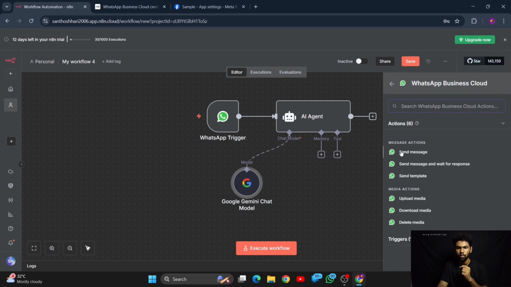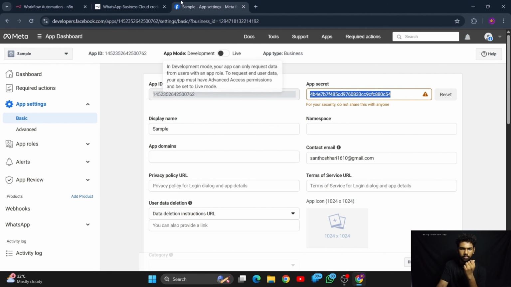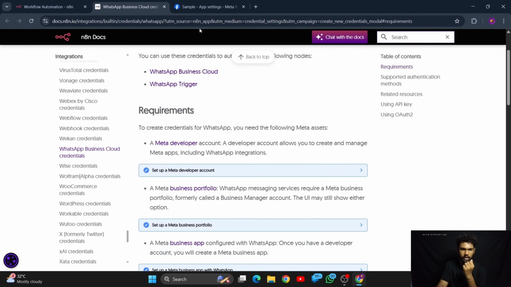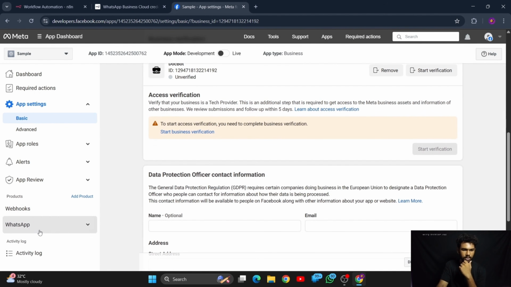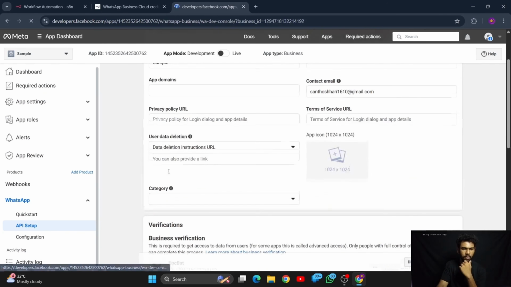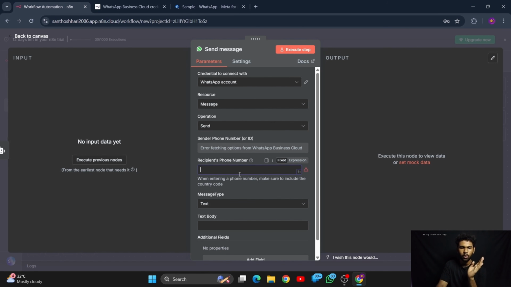So we have to do the send message option here. Press that one, and then the recipient's phone number. What is the recipient's phone number? We have actually given the recipient phone number in this WhatsApp API setup. So we are not going to worry about that one, because for now we have given only one recipient phone number in the Meta developer account while creating.